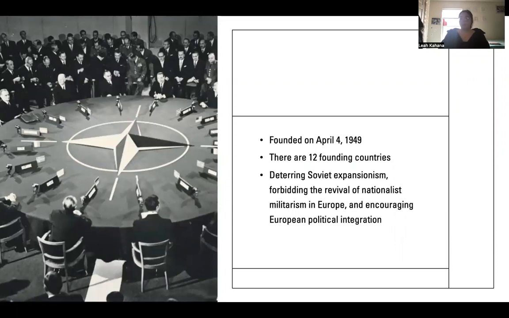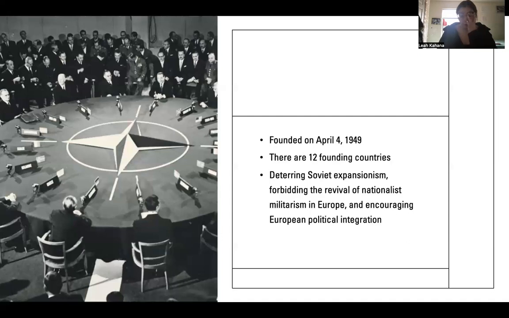And those are Belgium, Canada, Denmark, France, Iceland, Italy, Luxembourg, the Netherlands, Norway, Portugal, the United Kingdom, and the United States. So those are the 12 countries that founded NATO, but 18 more have joined them. And so today there are 30 member countries from North America and Europe.